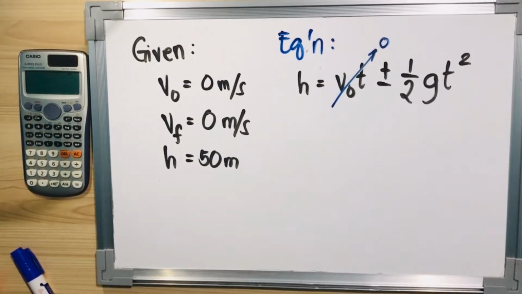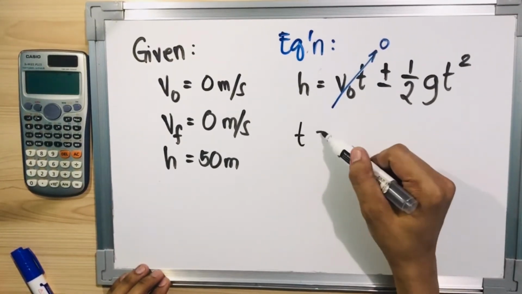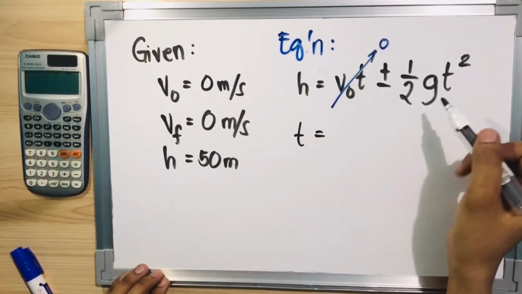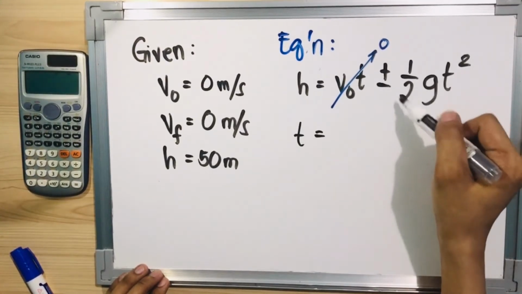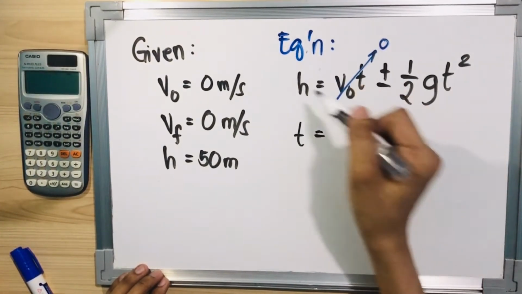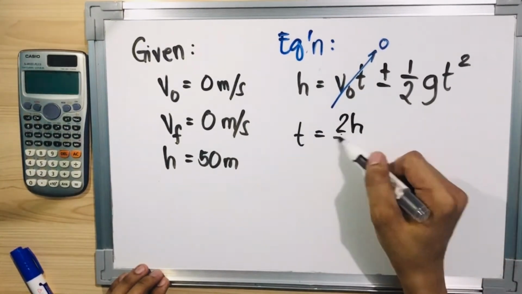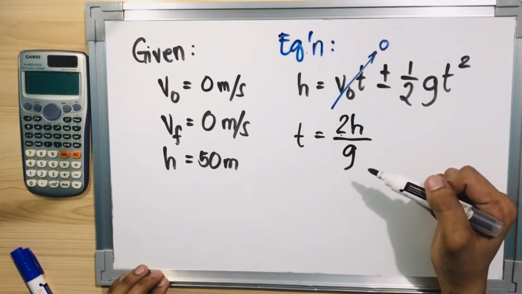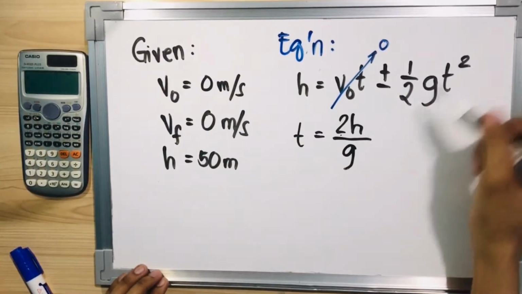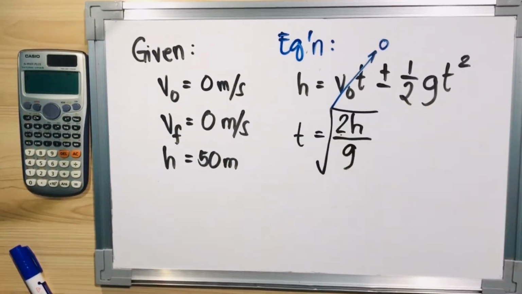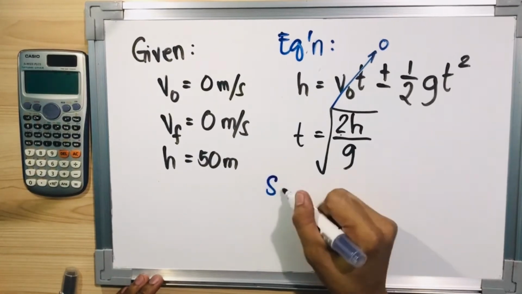So, if we will use our transposition, so your time would be, diba? Pupunta lang to sa, yung 2 mapupunta sa taas, so magiging multiplied 2h, diba? And then, yung gravity mapupunta sa denominator. And then, since naka-square yung time mo, i-square root natin. So, ito na yung magiging equation natin. Napakadali, diba? So, let's solve.